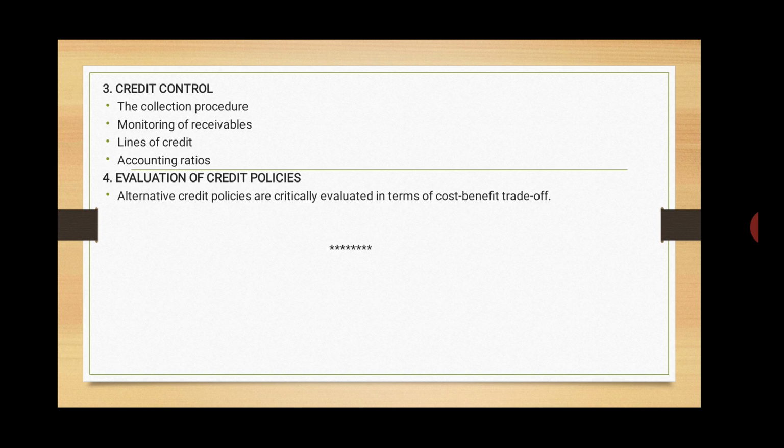Highest profit means benefits more, cost less, right? So this comparison of cost and benefits needs to be attempted by every firm if it wants to maintain the trade off between the benefits and cost of the receivables. So this was all about your receivables management.